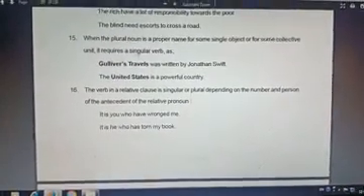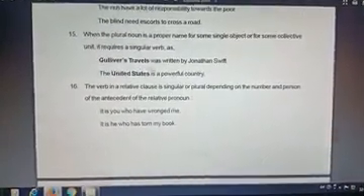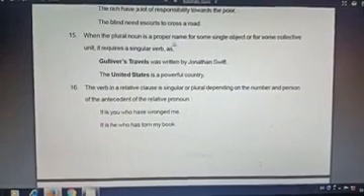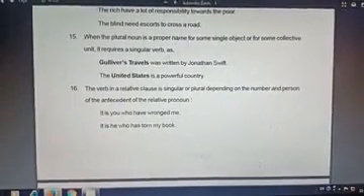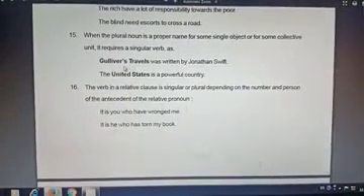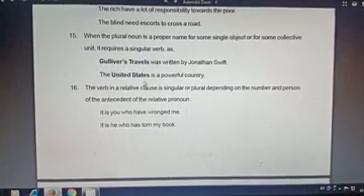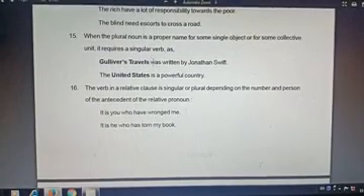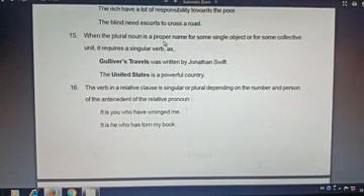When a plural noun is a proper name, like Gulliver's Travels, there are more collections on Gulliver's Travels. So when a plural noun is a proper name for a single object or single collective unit, singular verb agreement is used. The United States is a powerful country.